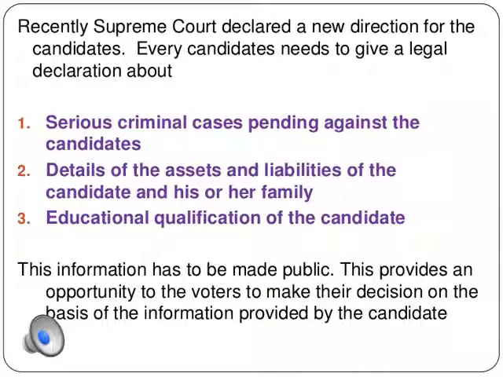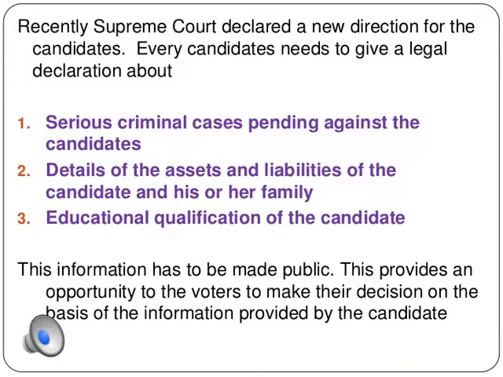So this is nothing but what we have discussed. The legal declaration about the candidate should be given by the candidate, whoever is standing for an election. Like any serious or pending criminal case against the candidate should be filled in the nomination form. Details of the assets and liabilities of him and his family should be mentioned in the nomination form. Education qualification of the candidate should be mentioned in the nomination form, and this information should be made public. So this provides an opportunity to the voters to make their decisions on the basis of the information provided by the candidate.